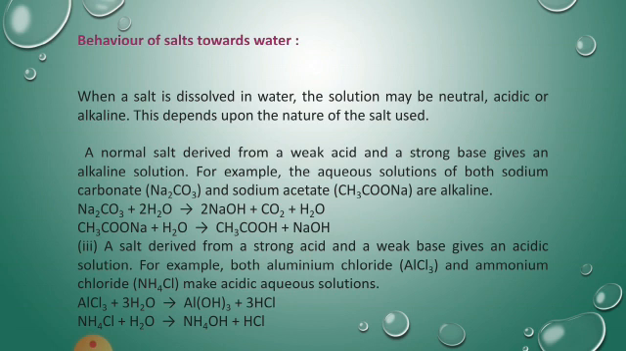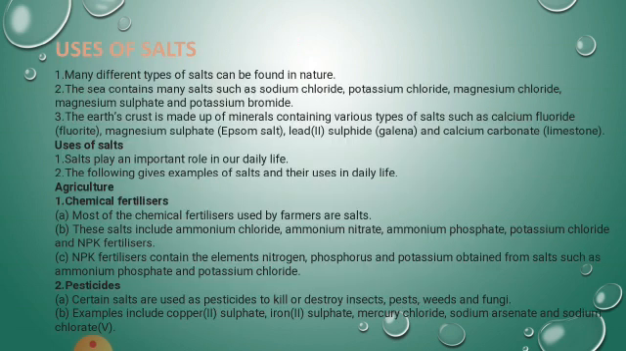Then a salt derived from a strong acid and a weak base gives an acidic solution. For example, both aluminum chloride and ammonium chloride make an acidic aqueous solution. AlCl3, aluminum chloride, and then 3 molecules of water gives aluminum hydroxide plus 3HCl. All are able to understand? Okay, now move on to the next one, uses of salt.